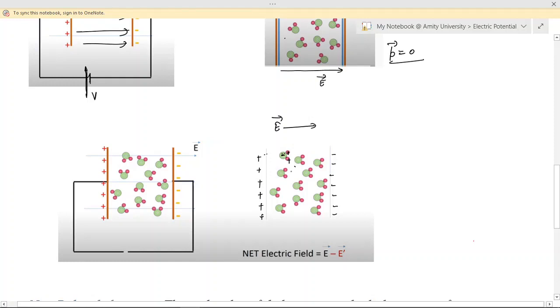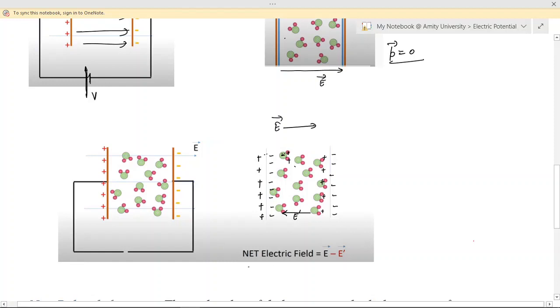Gradually this end of the dielectric will become overall positive, and this end will become negative. So inside the dielectric a field is developed, let's say E dash, an internal field within the dielectric.